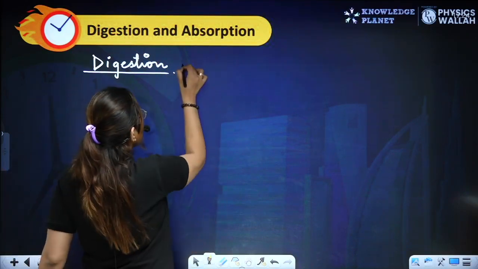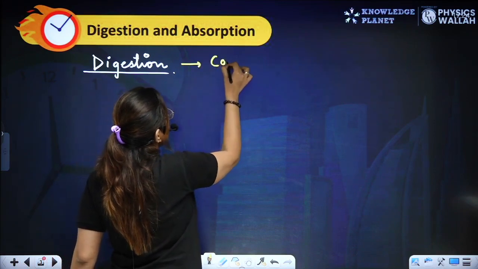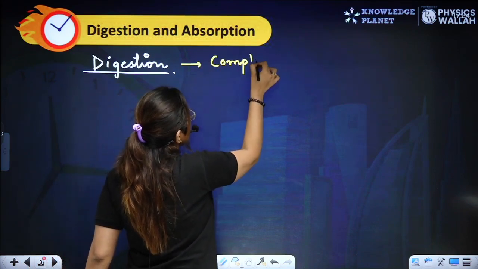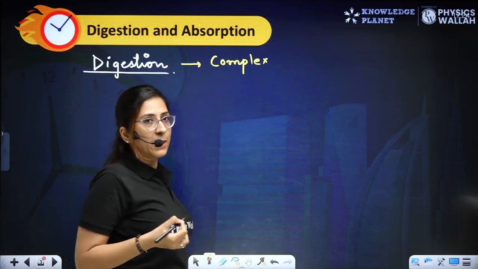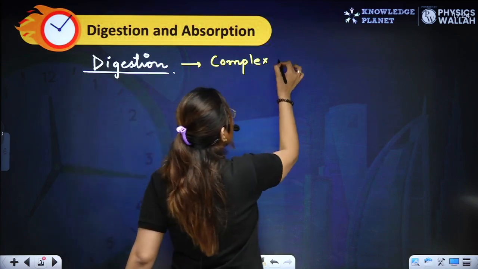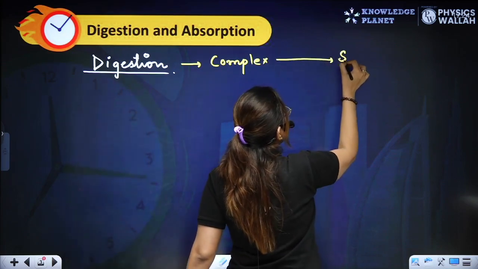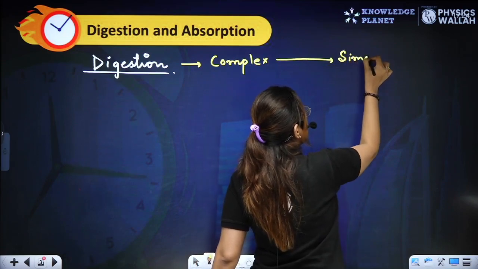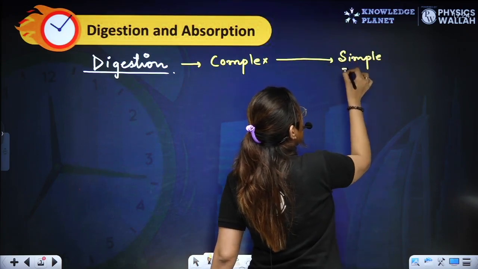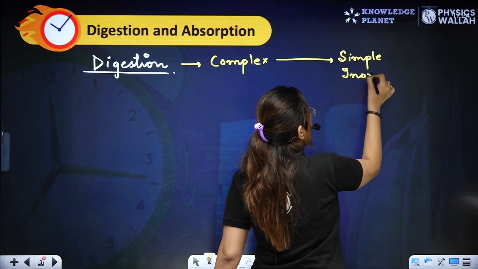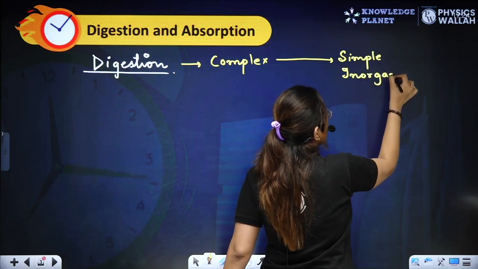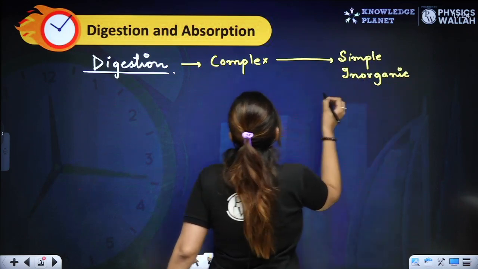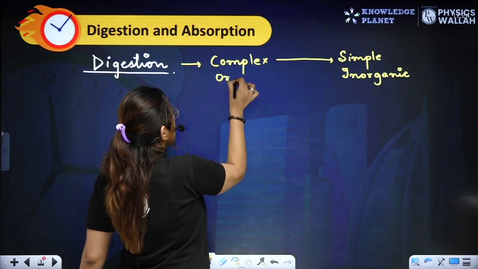Digestion means the complex organic substances are converted into simple inorganic substances.